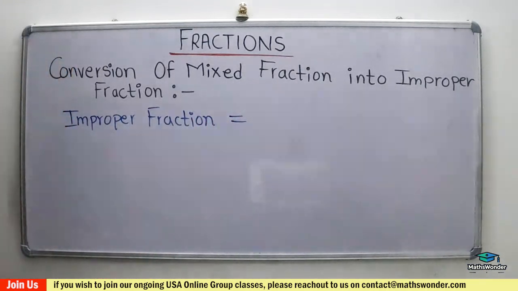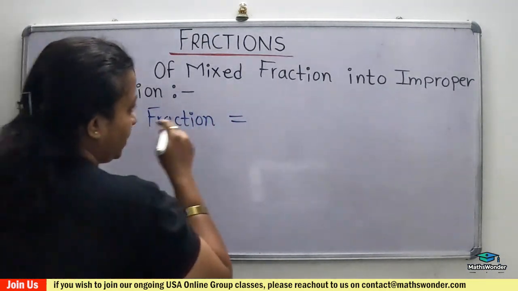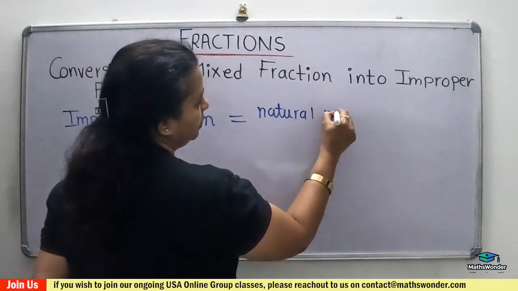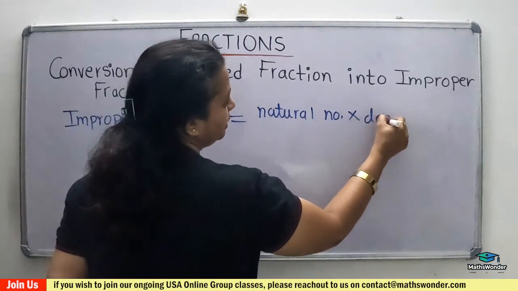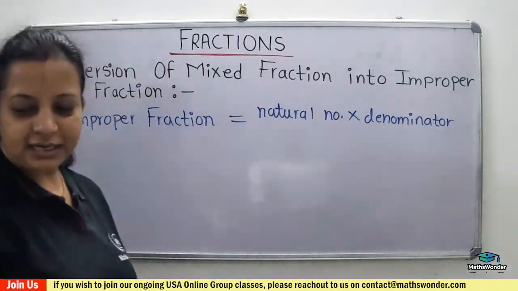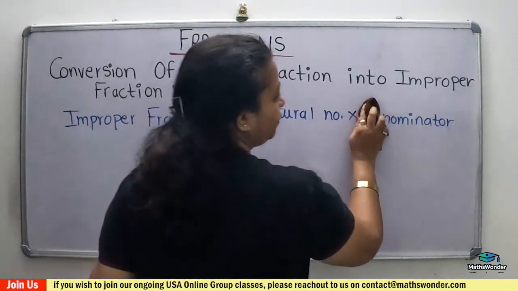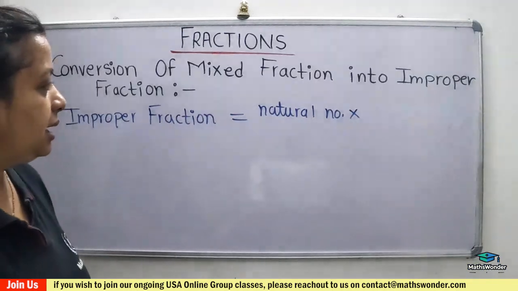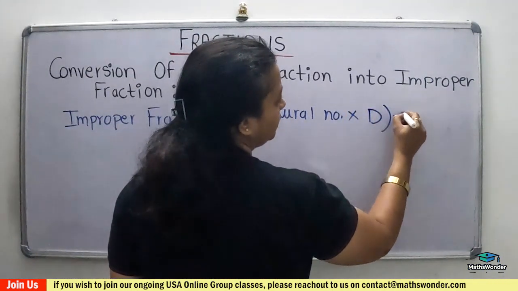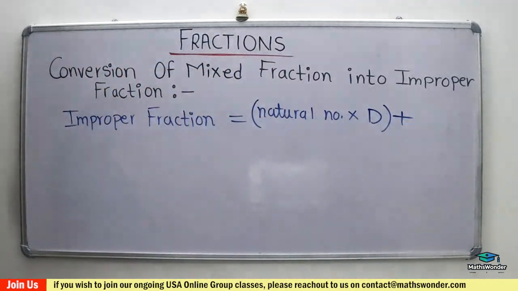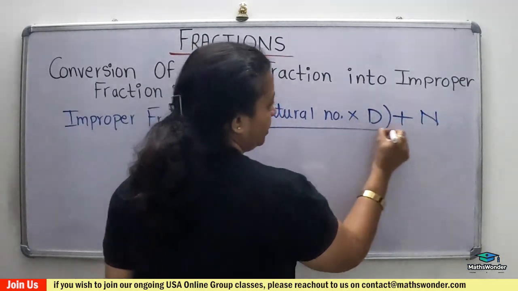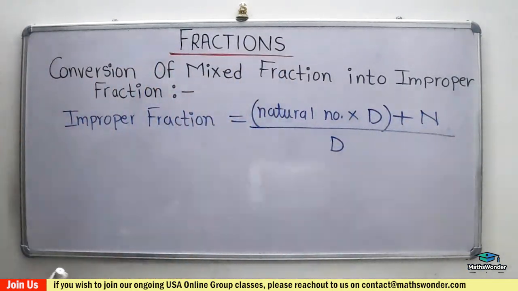The improper fraction is natural number times denominator plus numerator, over the denominator again.